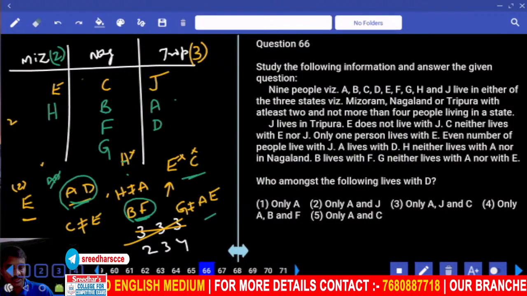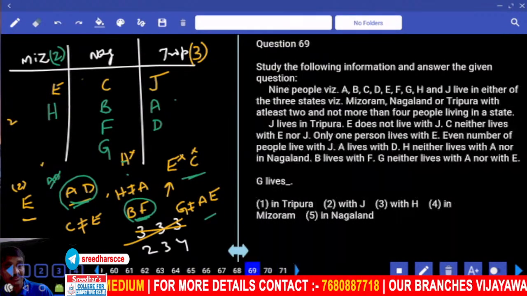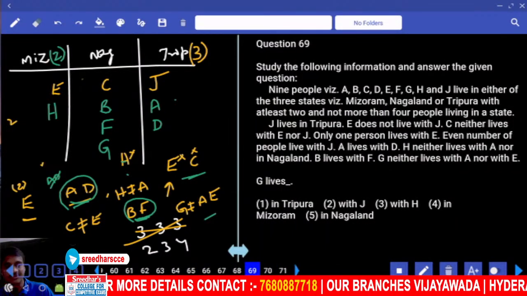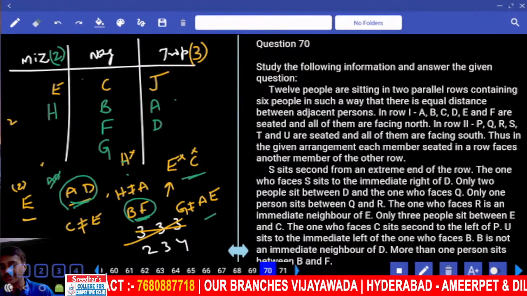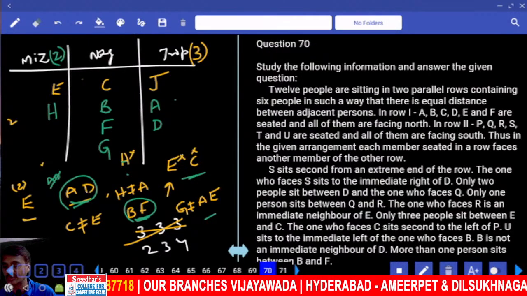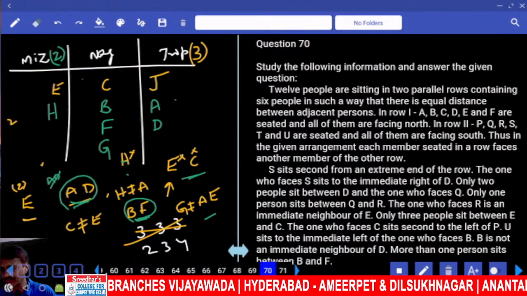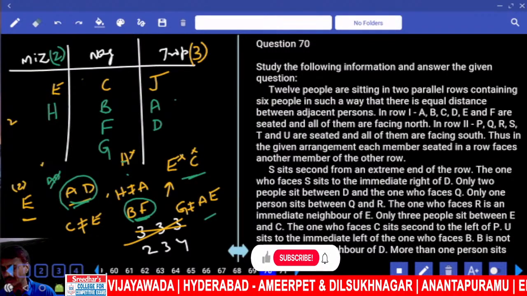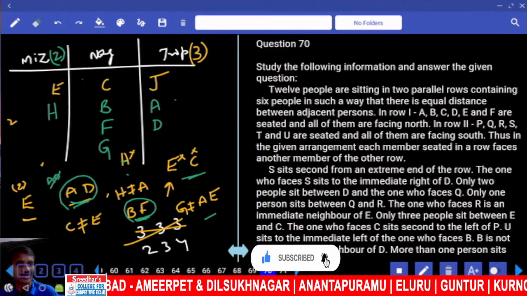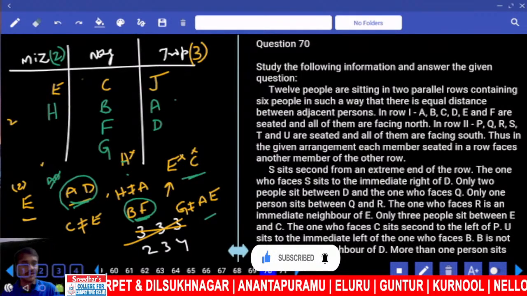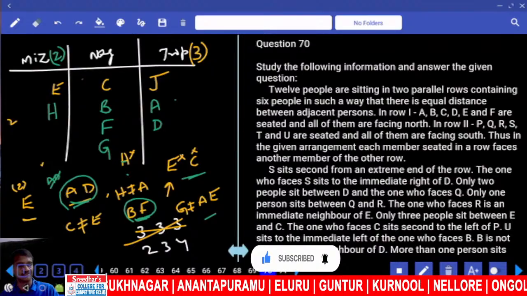Now this is from question number 66 to 70, 69. Then 70 onwards. Now in this question number 70, how many people are there? There are some 12 people. Now these 12 people are seated in 2 parallel rows containing 6 each. And T and U and all of them are facing another member in the other row.